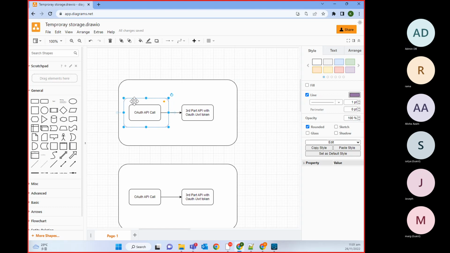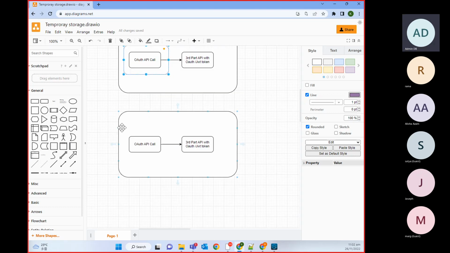For this particular token that we have stored inside the object store, we should not store it for a longer time, since that token will expire. Let's say we make a call and get that token, and let's assume this token expires in 15 minutes. So we will get that token and store it only for 10 minutes.